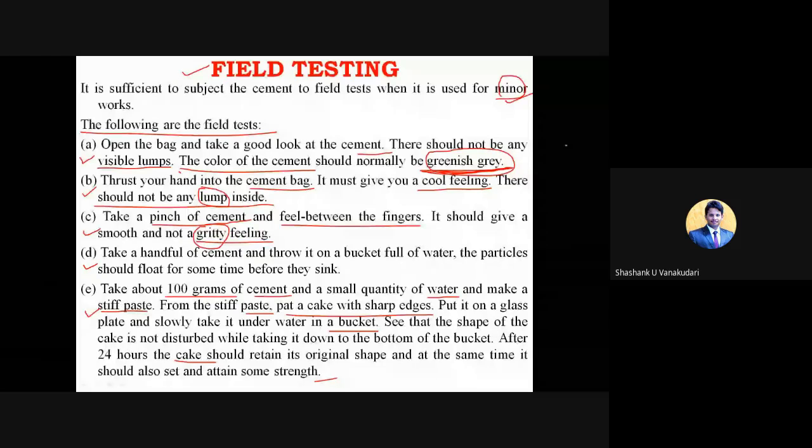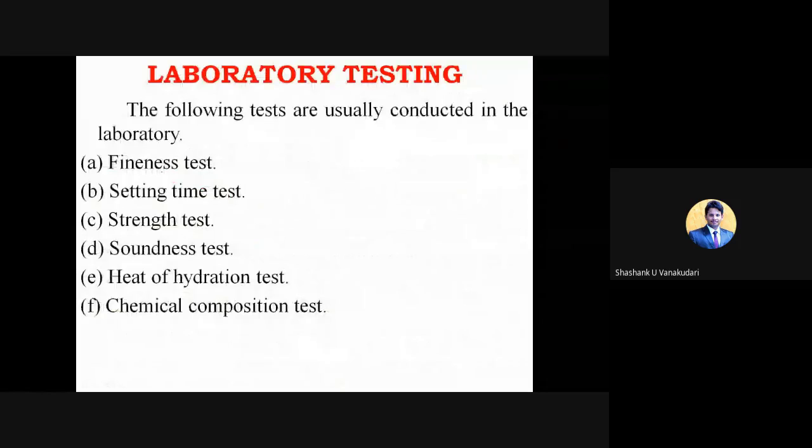And now moving on to the next concept, that is the laboratory test, the most important concept of testing. This field test usually you can't decide with 100% accuracy. So when you are going with major constructions, we need to check each and every property of the cement, and each and every property of each material we are going to use: steel, water, coarse aggregate, fine aggregate, and then cement.